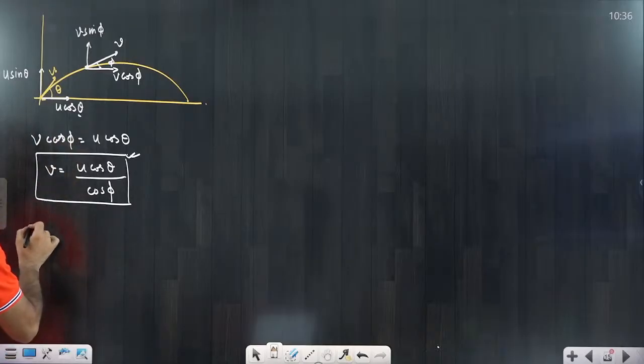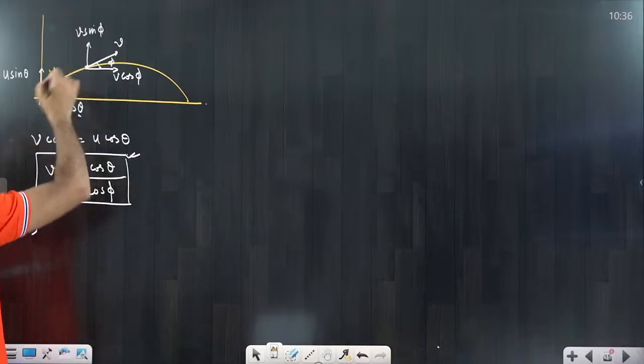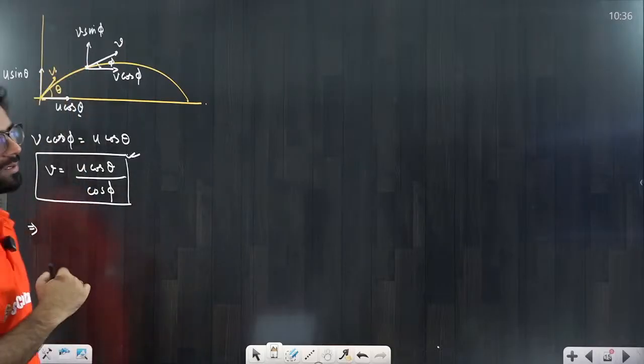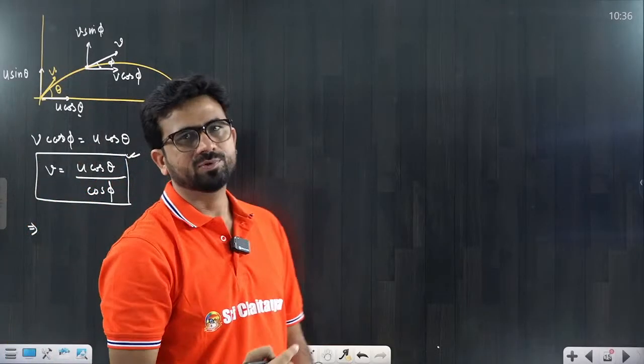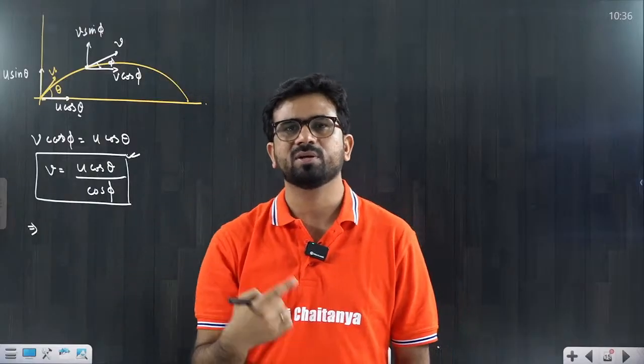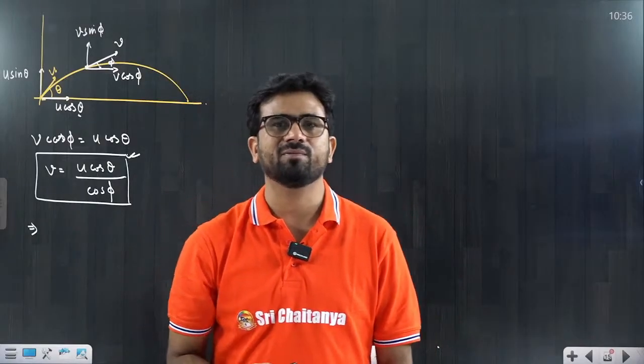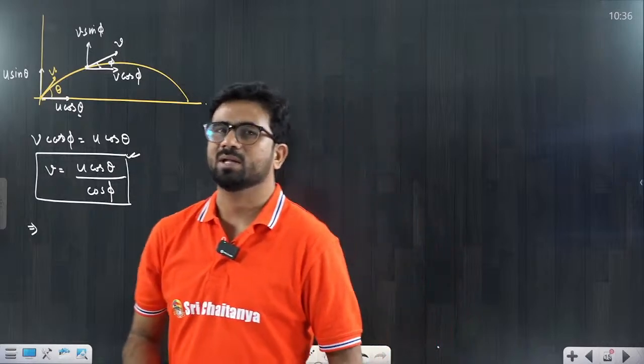Now try to understand, the second question is there. What is the time instant? Time is always calculated from the vertical motion, not the horizontal motion. Horizontal motion never gives you the time. Time is always given by the vertical motion.